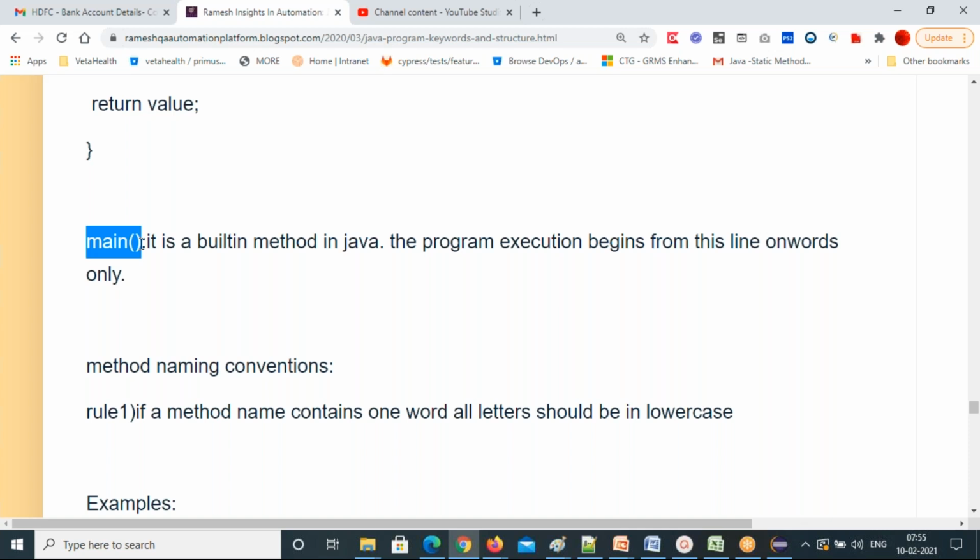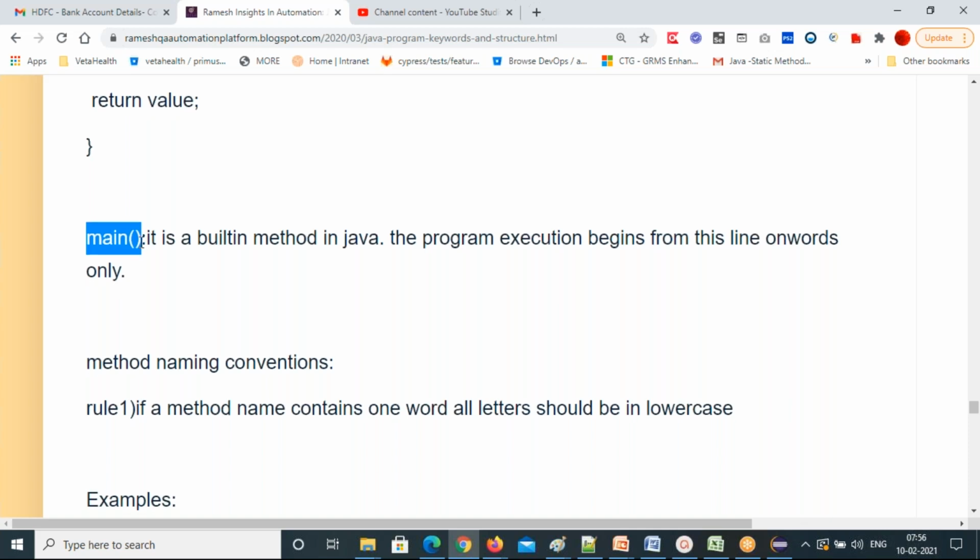Okay, you have been given the main method's purpose, and then what are the method naming conventions? How do we need to write the method names? We know class naming conventions, right? How to write the class names. But what about method names? We should know how to write the method names.